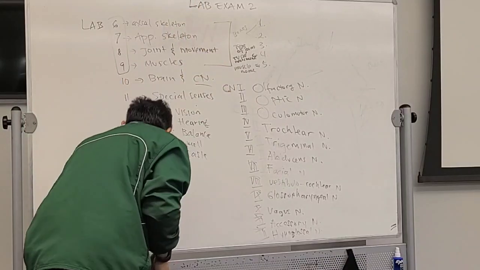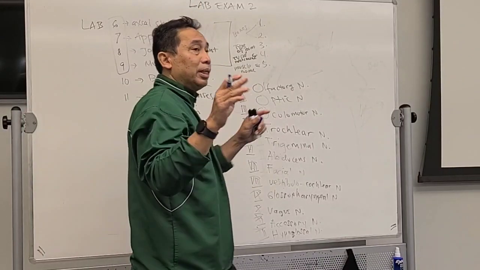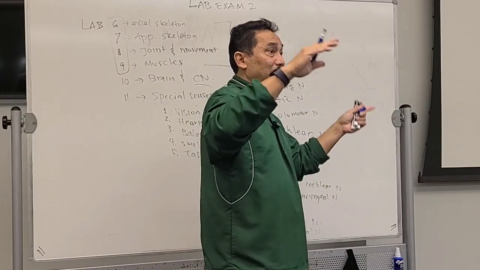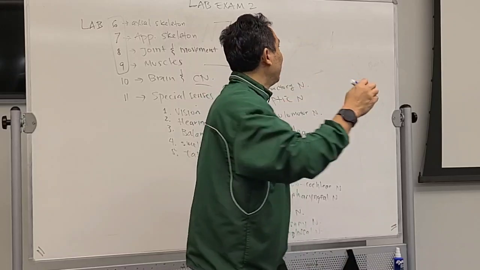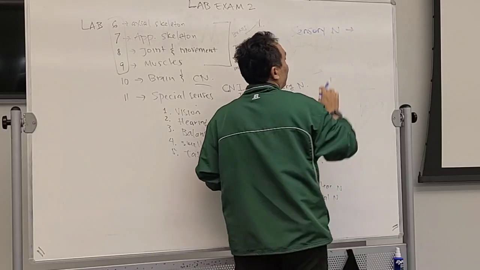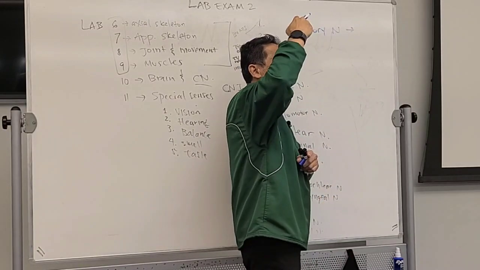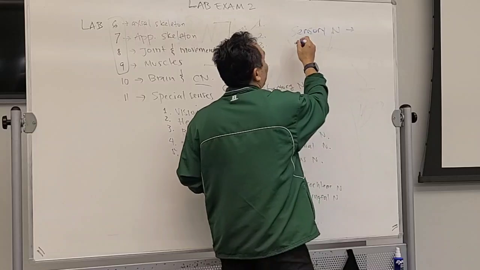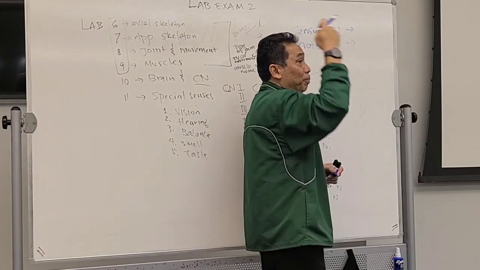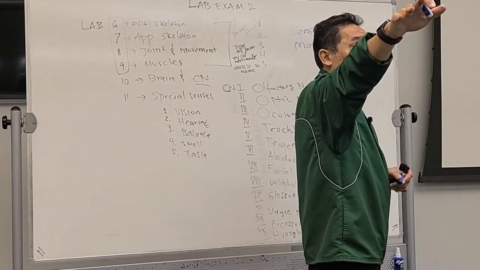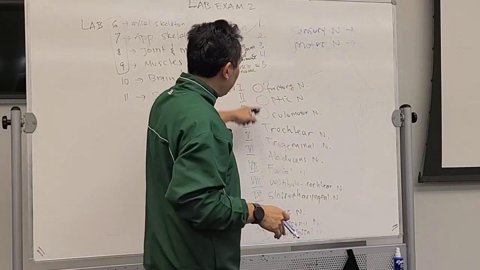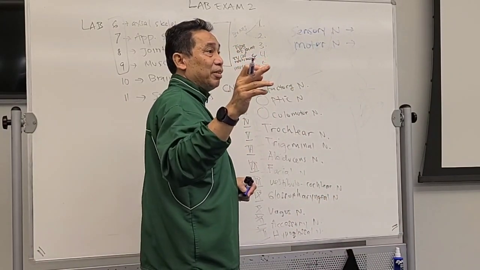Now, for the nerve, they can carry both sensory or motor, right? You have 2 types of neuron, sensory and motor neurons. What does sensory nerve mean? It is coming from the receptor to your brain. It's going to be sensation, right? How about the second one? Motor nerve. This is coming from your brain to the effector. That's motor nerve. Most of these cranial nerves are mixed nerves.